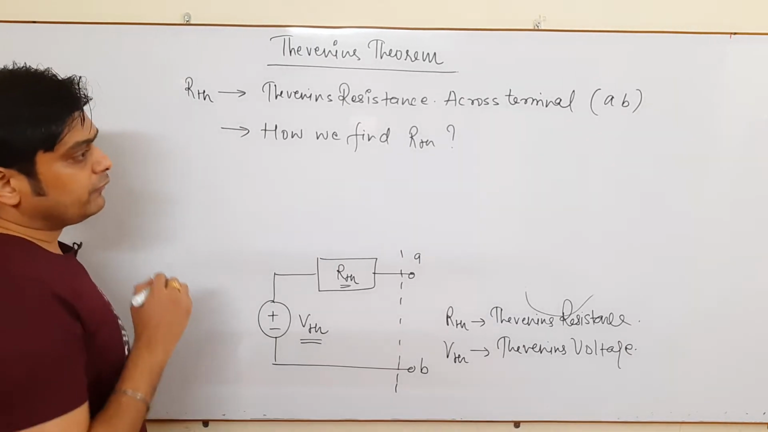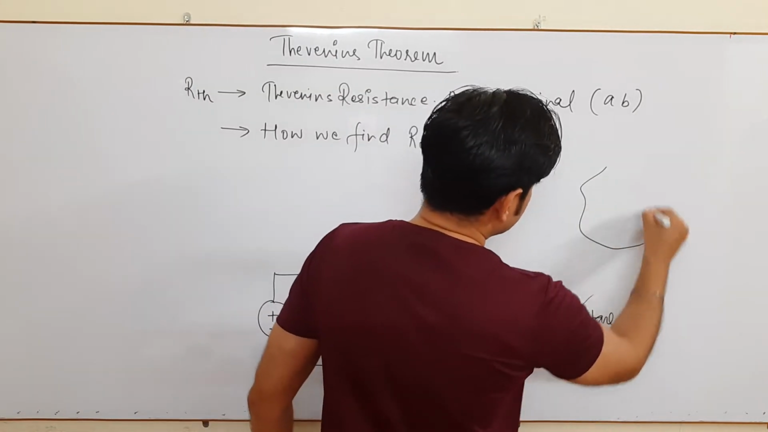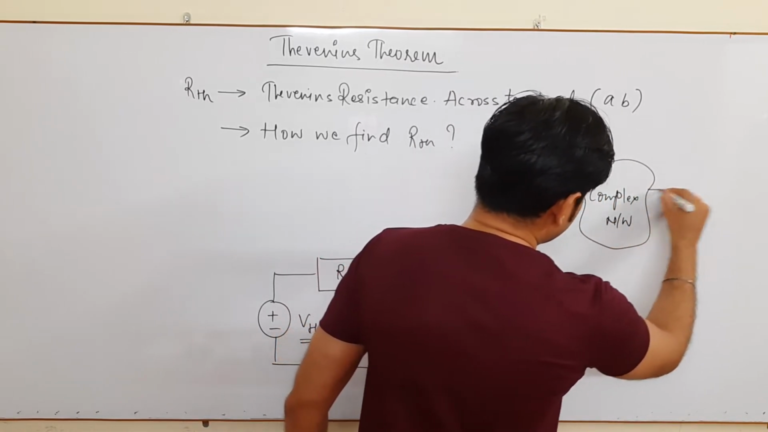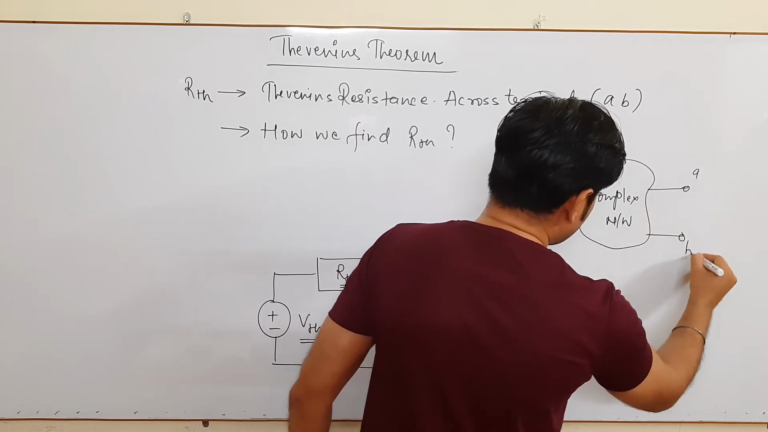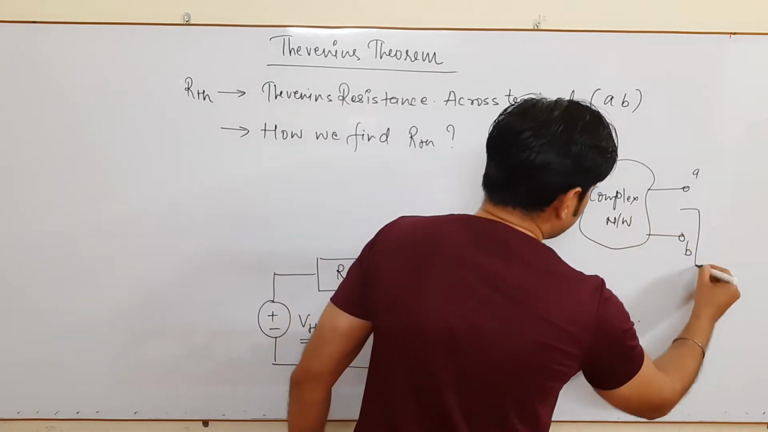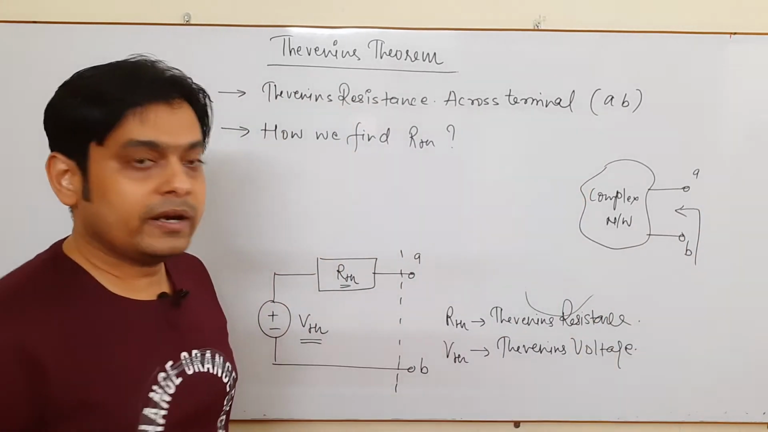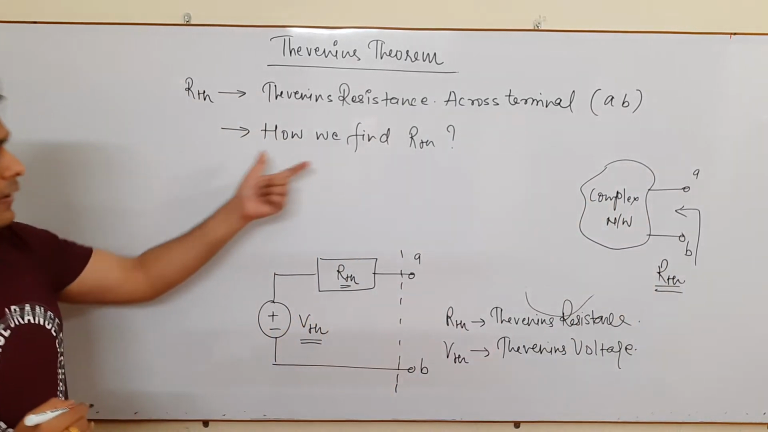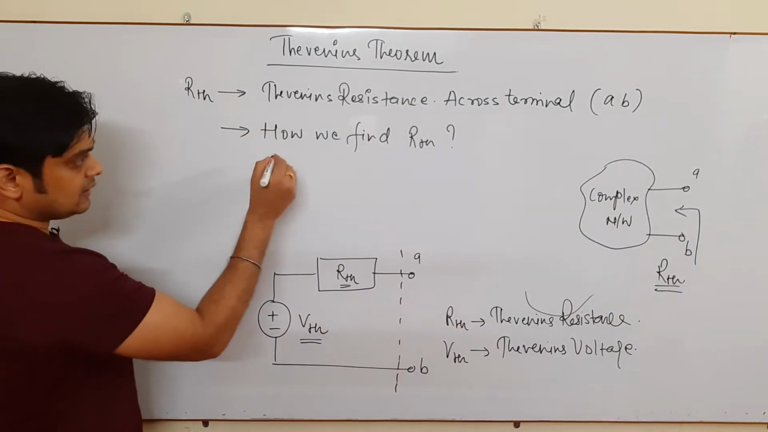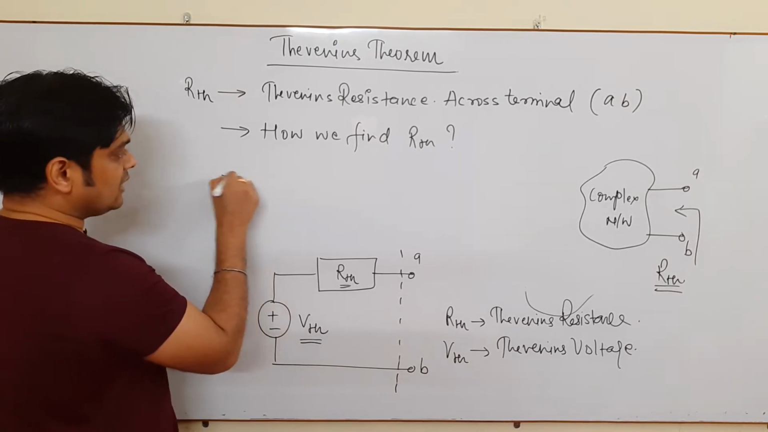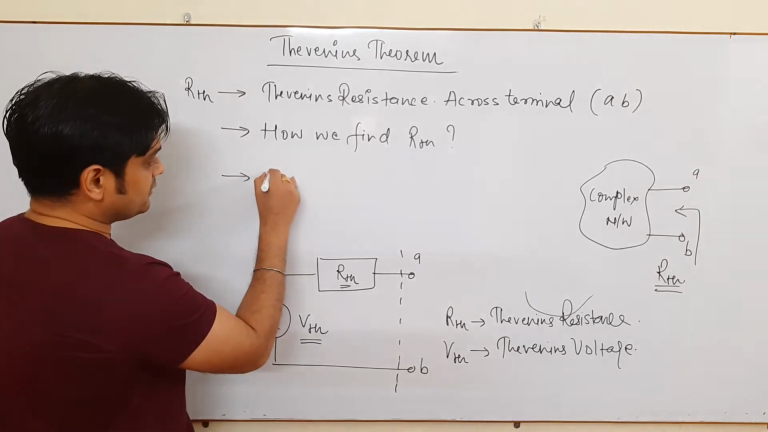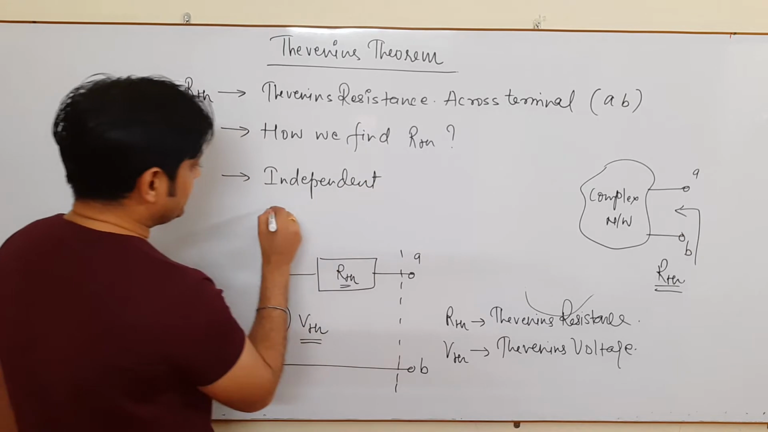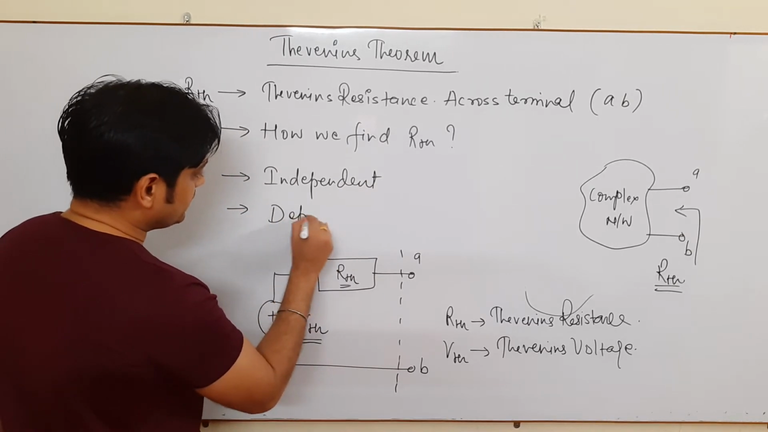Whenever you have to find RTH, once again I will draw this network. As I earlier said, it is a complex network, and here is your terminal AB. If you have to find RTH here, how do we find RTH? Very important thing, we will find RTH with the help of, first thing, because there exist two types of source. First is independent source and another one is dependent source.